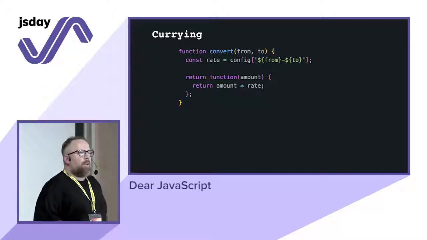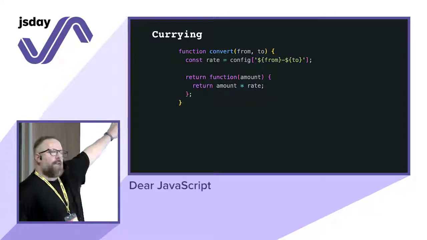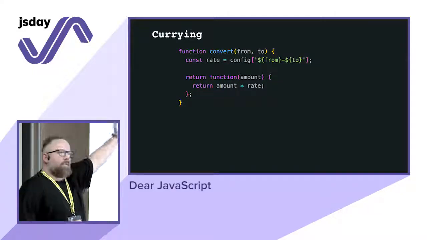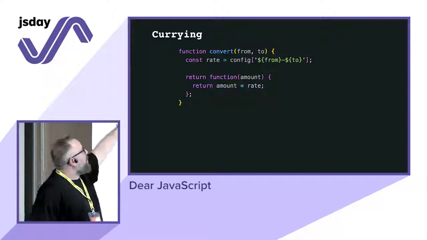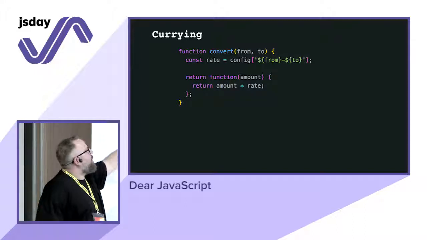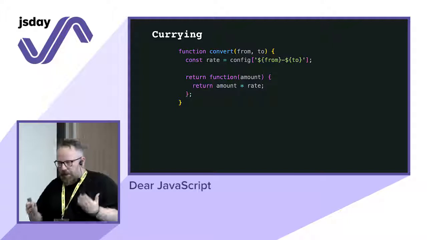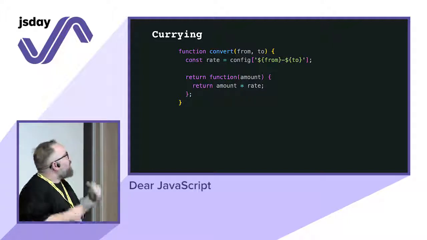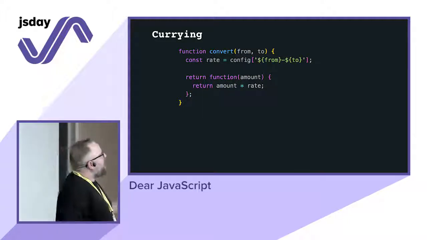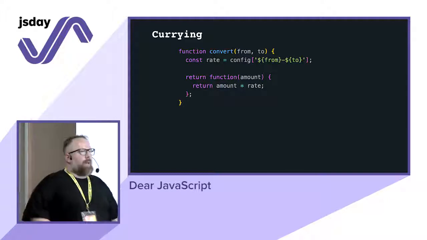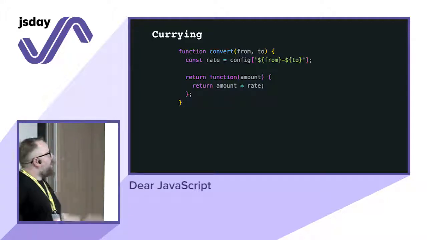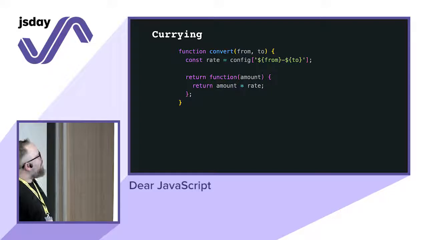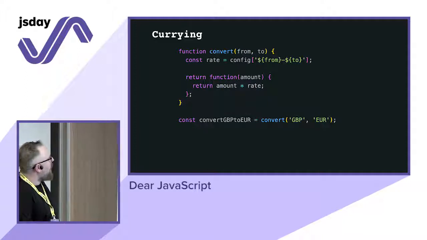In this case, I have a convert function that will get the rate for specific currencies, and then I'm returning a function that will accept an amount, and then I will multiply the amount by the rate, and I will get the final amount. So what's the benefit of it? Then you can do something like this.